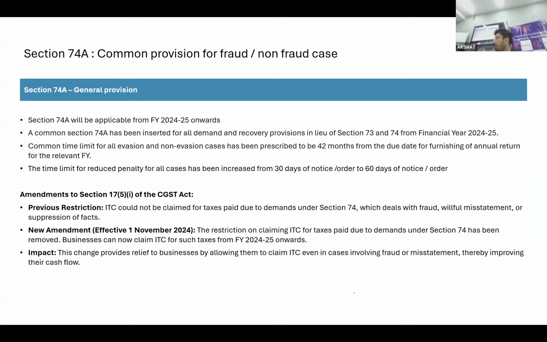What is the new provision is all about? It is common for all fraud, non-fraud, બંને કેસ માટે, that is very well covered. જે એક રિસ્ટ્રિક્શન હતું કે ભાઈ 74 માં તમને જો કોઈ નોટિસ આવી હોય અને તમને એનો ટેક્સ પે કરો તો એની તમને ક્રેડિટ નથી મળતી સામેવાળા રેસિપિયન્ટને. So that is obviously gone because there is no fraud or non-fraud case.